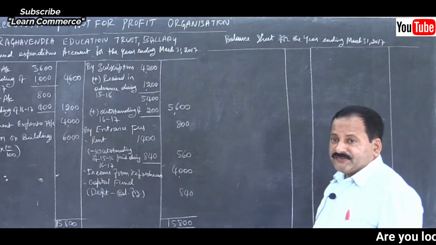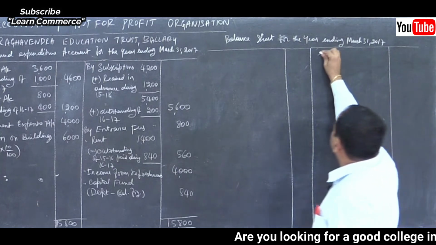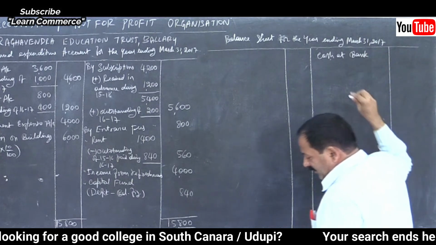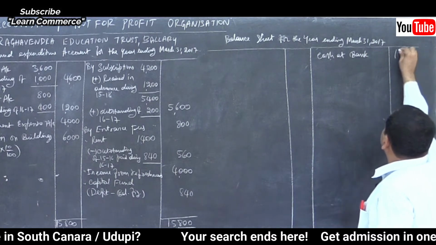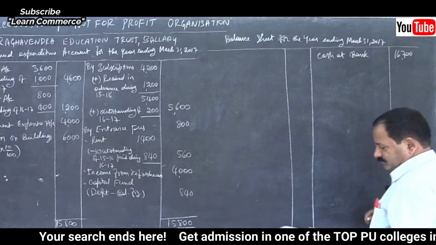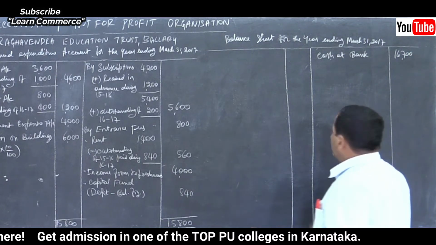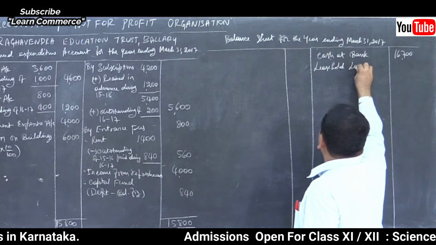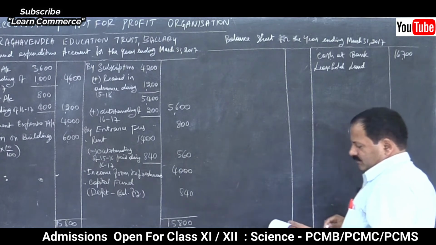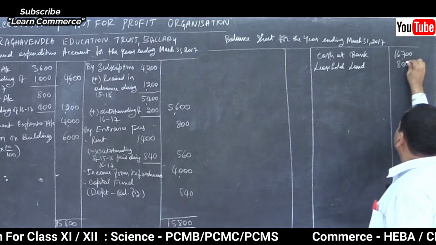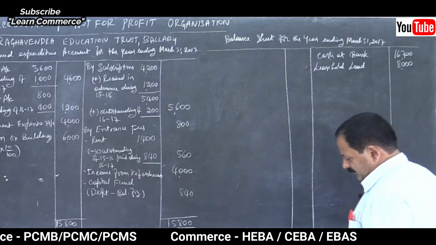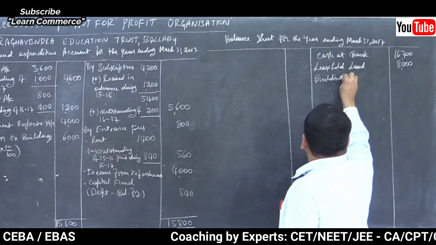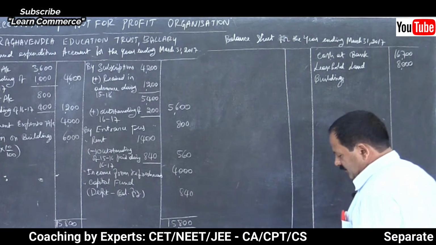Let us start with cash at bank. How much? 16,700. Then leasehold land. How much? 8,000. Buildings. How much? 60,000.